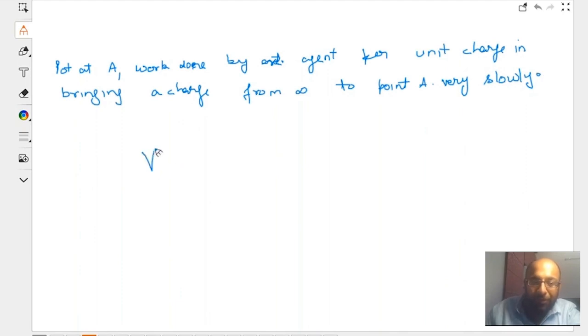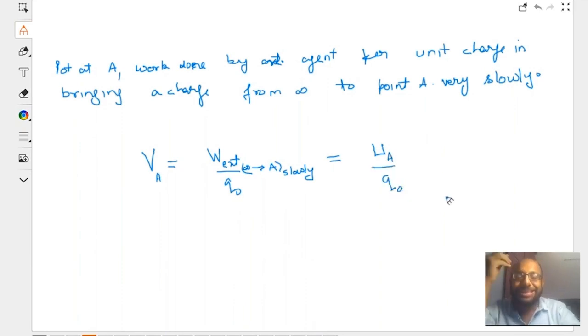So what do we define? We define electric potential at point A as the work done per unit charge in bringing a charge in from infinity to point A very slowly. This essentially becomes the potential energy of the system per unit charge.